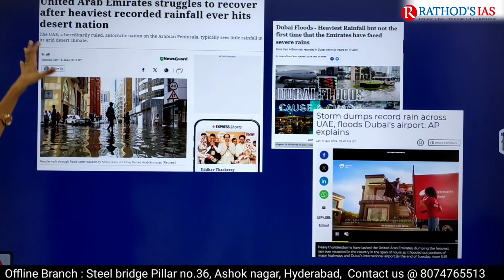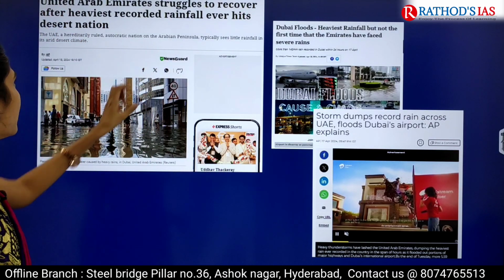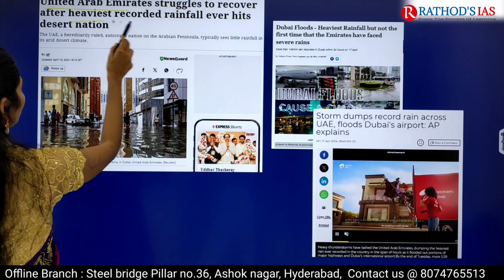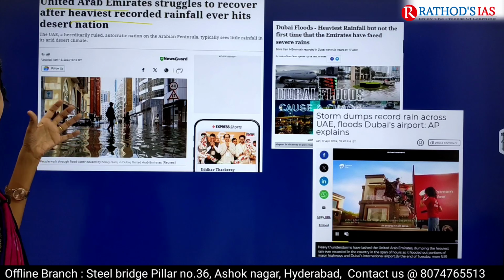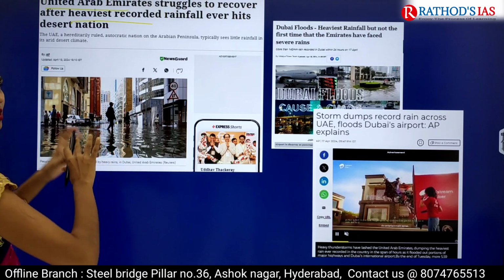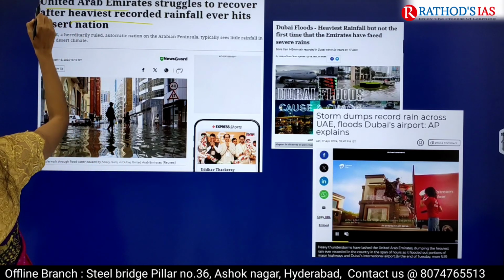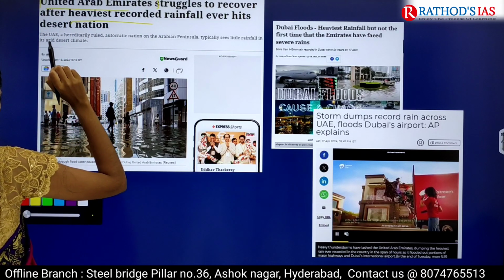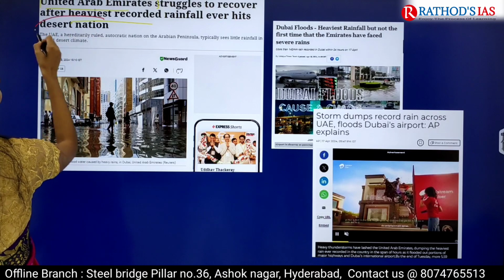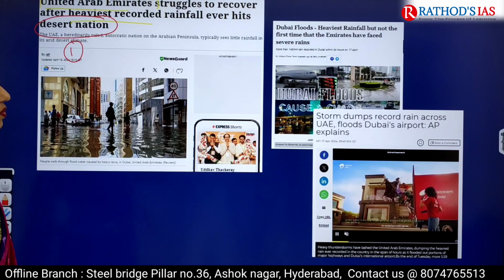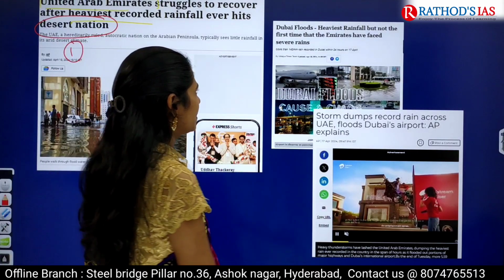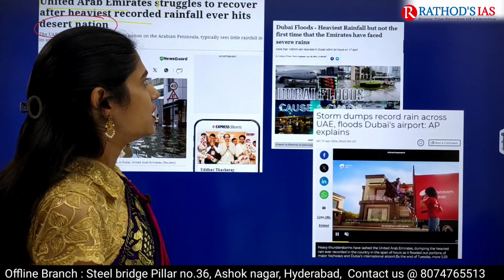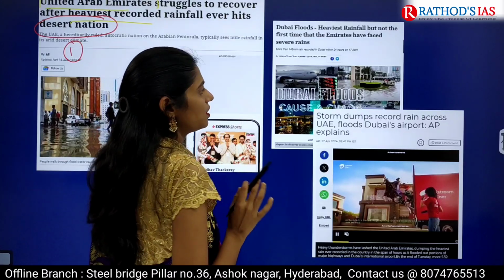Here the title of this news article says, UAE struggles to recover after heaviest recorded rainfall ever hits desert nation. So here there are some keywords. One thing that you can see here is UAE. UAE is a desert nation, first one. And if you see the second clip, it says that Dubai floods, heaviest rainfall, but not the first time that Emirates have faced severe rains.